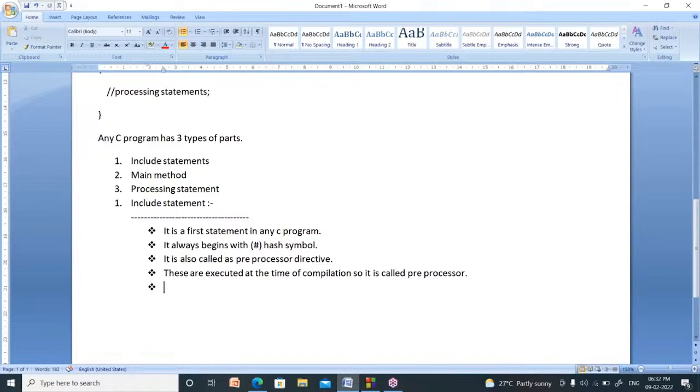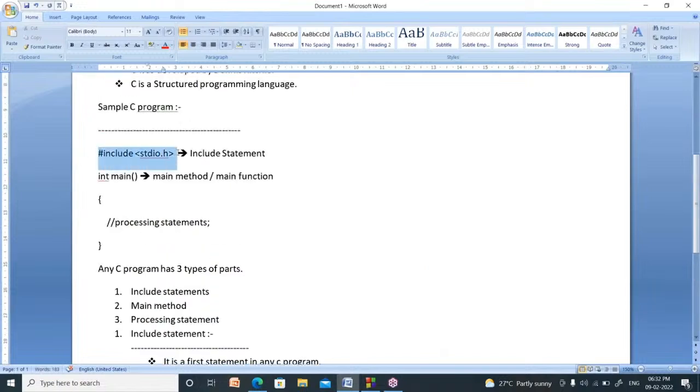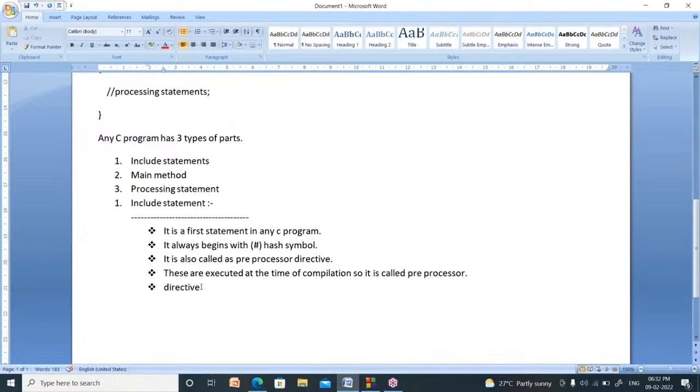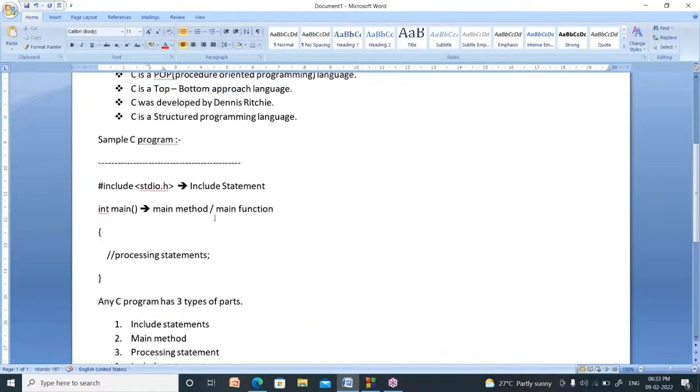What is the meaning of directive? Directive means the hash include statement gives direction to the compiler. So it is called a directive, and altogether a preprocessor directive. Right? This always begins with which symbol? Hash symbol.